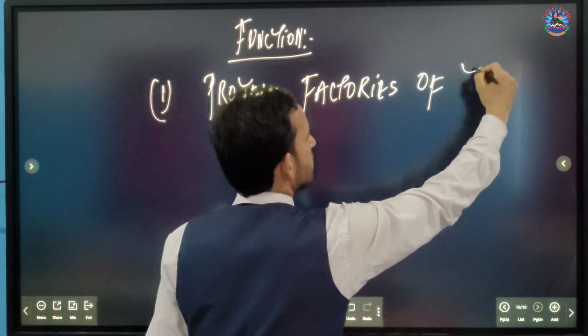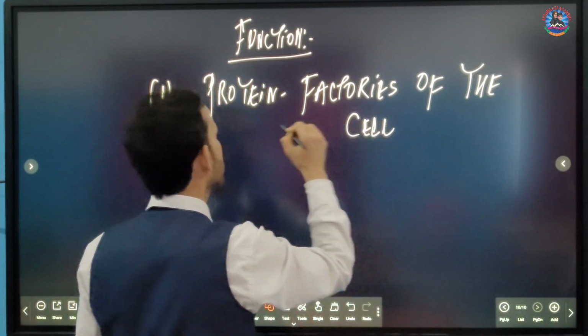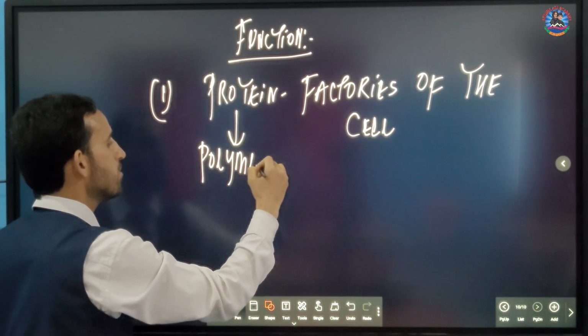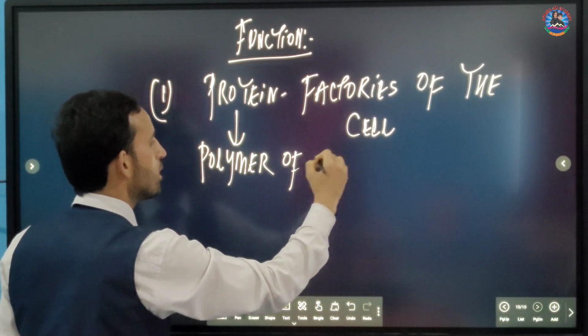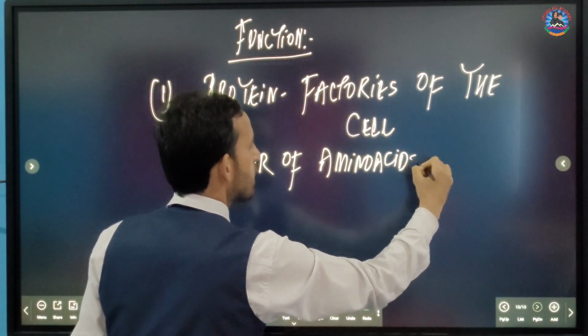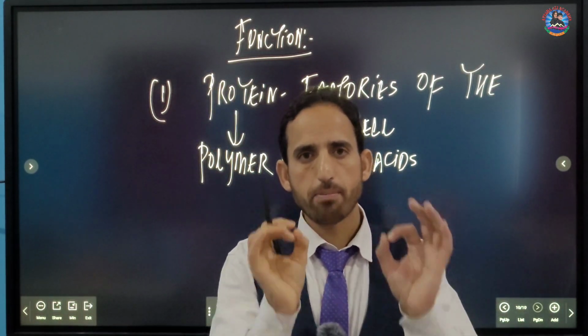What does that mean? Do you know what a protein actually is? Protein is simply defined as a polymer of amino acids which are linked by a bond called a peptide bond.